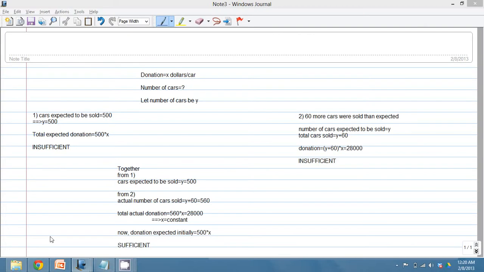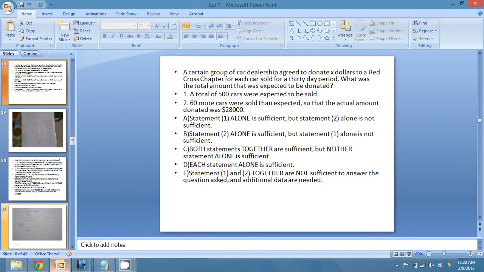Now let's see how to solve this particular question. The question says that a certain group of car dealership agreed to donate X dollars to a Red Cross chapter for each car sold for a 30-day period. Let's convert it line by line into an equation or variable form, because from our first reading we know that it has to be an algebraic sum.